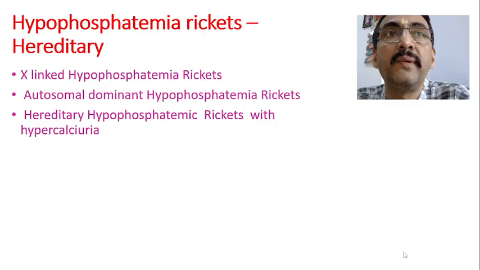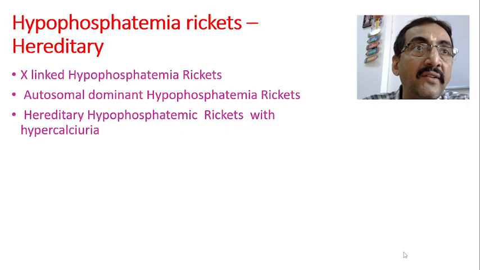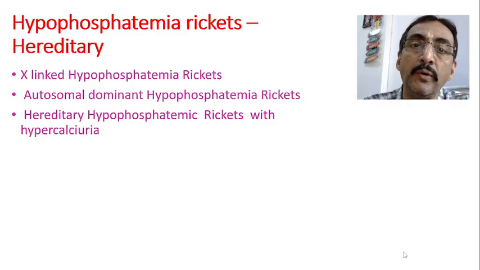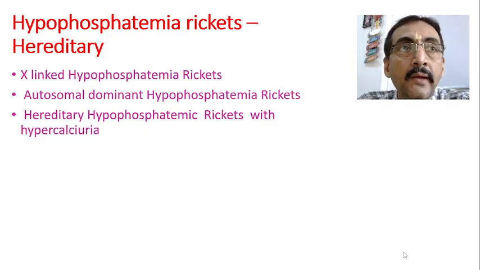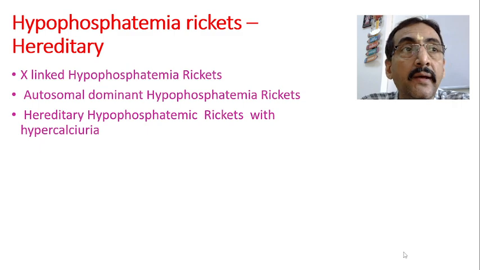Once the phosphorus comes and accumulates, then calcium deposition starts, and this is how mineralization begins in the growing end of the growth plate of the bone. Therefore, phosphate also plays a very important role in the pathology of rickets.